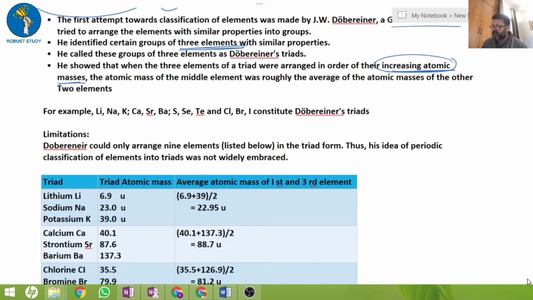As an example, he put lithium, sodium and potassium into one group, and arranged them in such a way that the middle one has the average atomic mass of the first and third. Lithium has an atomic mass of 6.9 and potassium 39.1; if we add them up and divide by 2, you get 22.95, which is very close to 23.